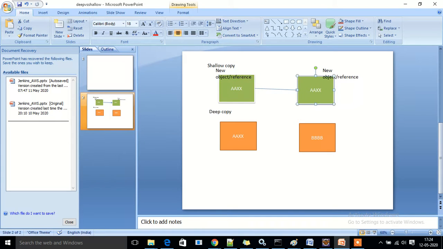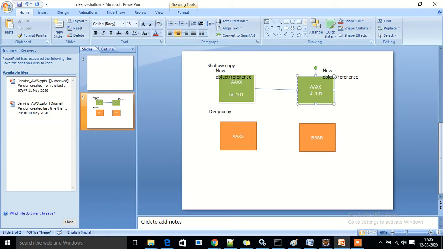So if you change, for example, the employee ID that is over here. If the ID is equal to 100 initially, the ID is also 100 over here after doing a shallow copy. If you change this to 101, then 101 will be reflected here also, because it is referring to the same memory point. Okay, in case of deep copy, the memory is different.